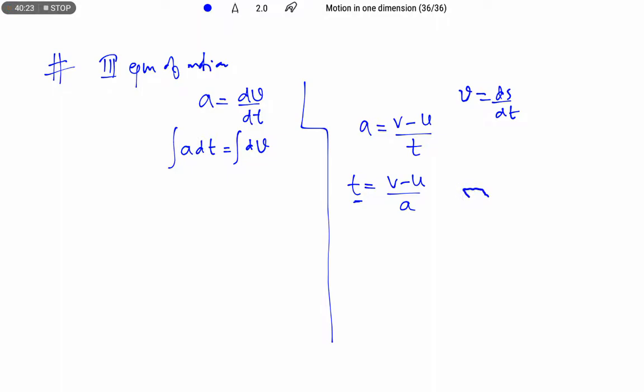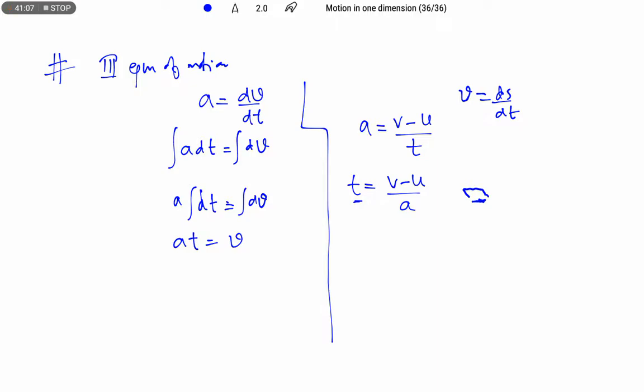Let us use the integration method. To find the third equation of motion, dv we can write a into integration of dt, and integration of dv. So a into t, integration of v is nothing but v itself.